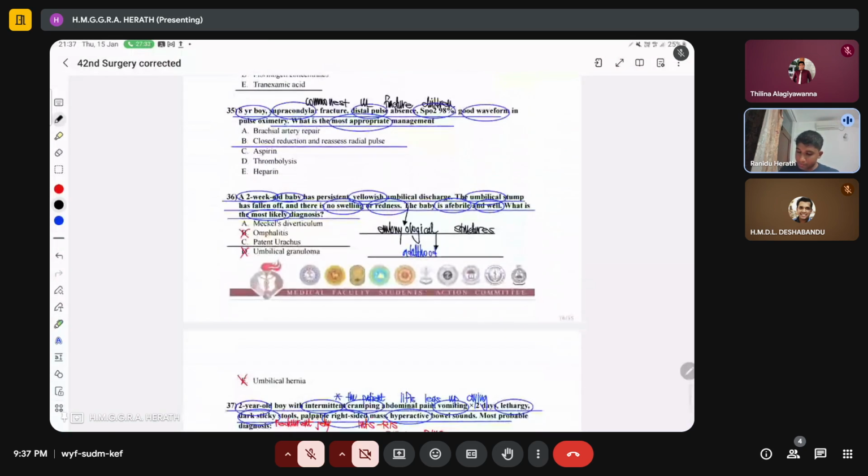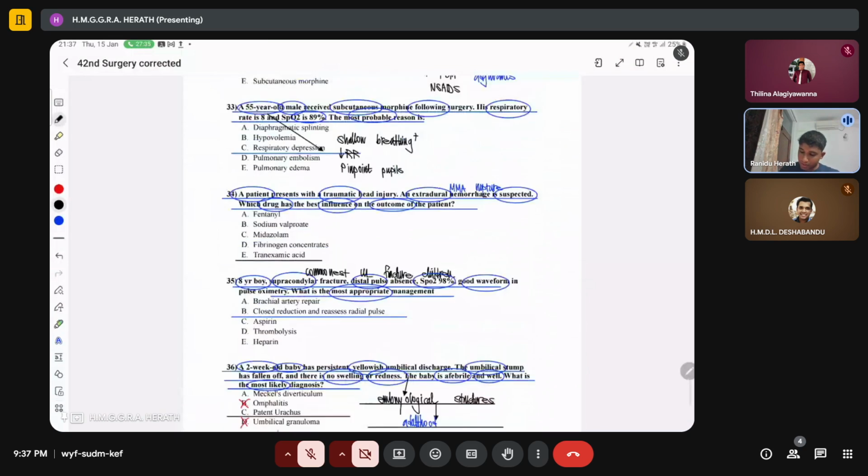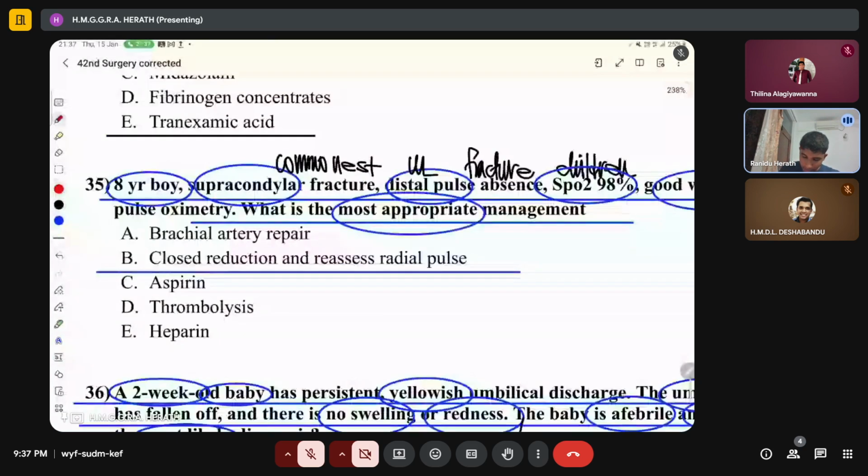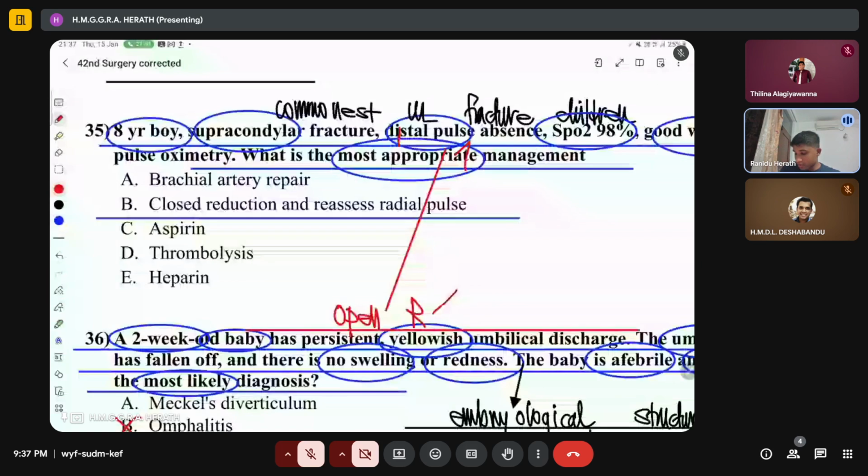And then in this you need to know now, just because there is vascular insufficiency, you directly don't do open repair. Open repair is indicated when there is continued absence of radial pulse.